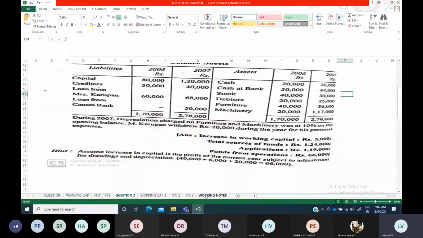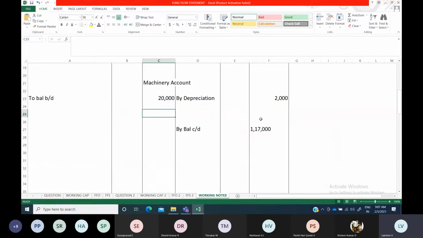Now you have to close your machinery account and find out how much balancing figure you are getting, and on which side you are getting that balancing figure. If you see the balancing figure on this side, then it will become a purchase, so to bank account you will mention. If you get the balancing figure on this side, then they have sold out, so by bank account you have to show. Accordingly, we will take it to the fund flow statement.